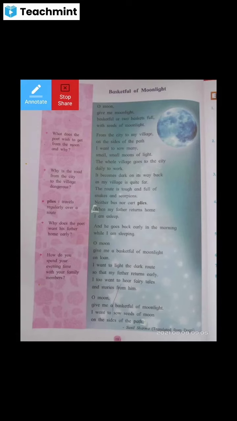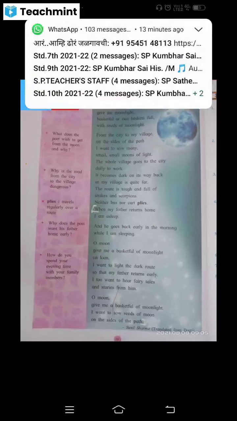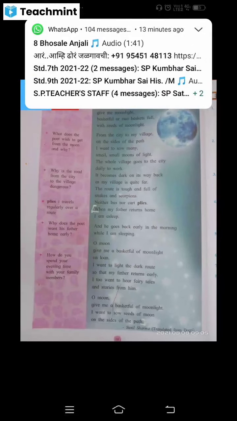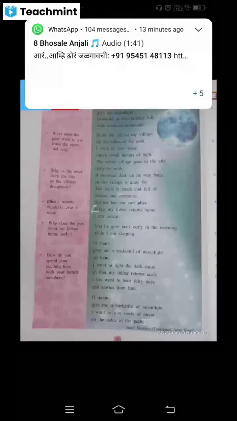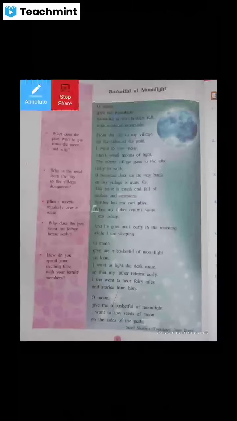But being a child, that child doesn't know whether there are seeds of the moon. But there is an urge, a will, a strong desire to light by using the seeds of the moon,